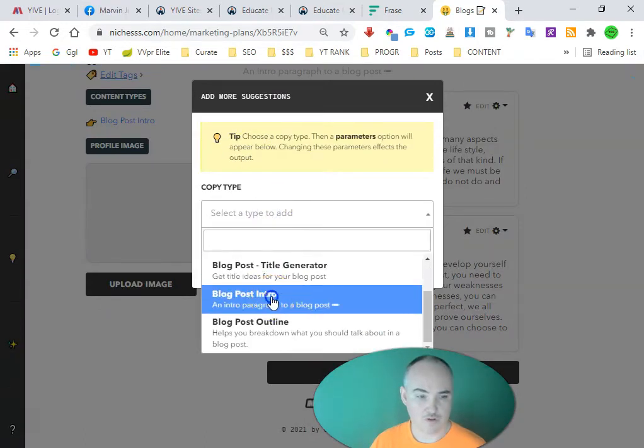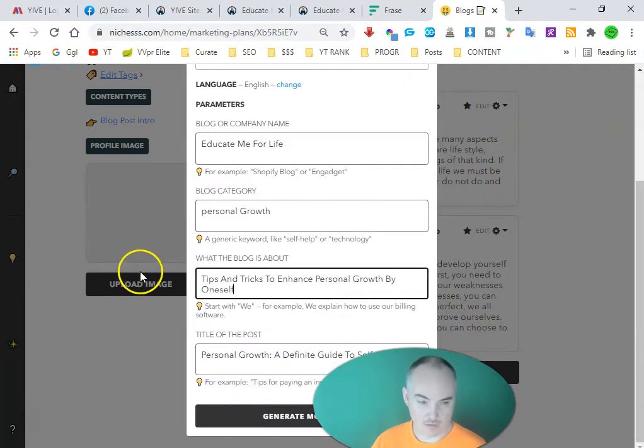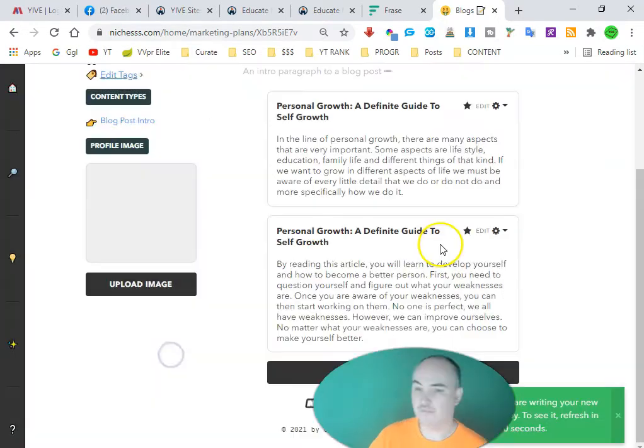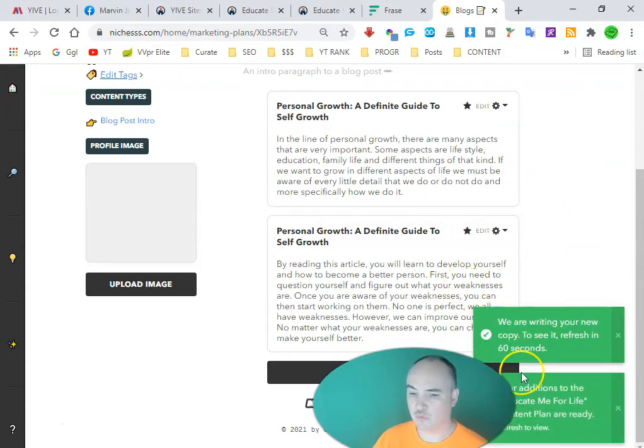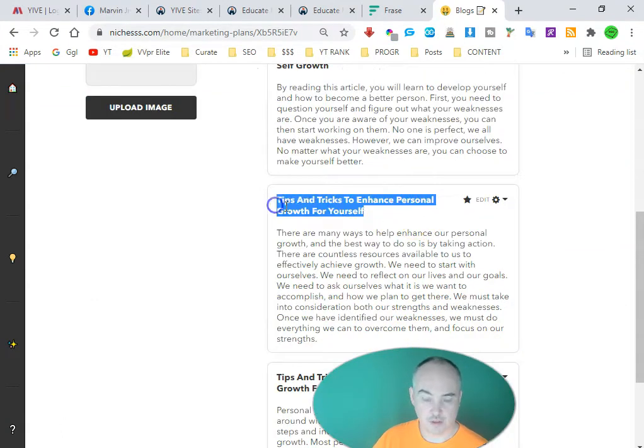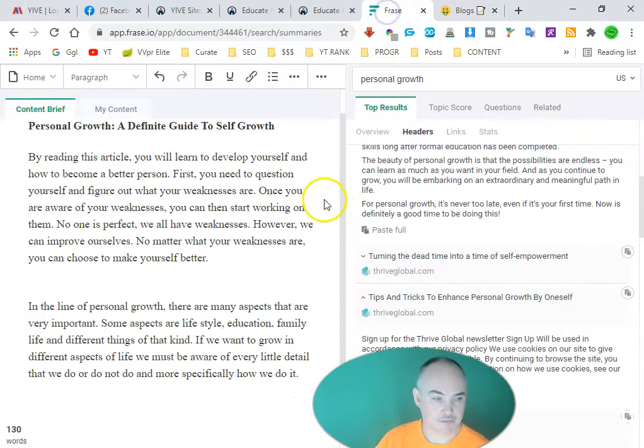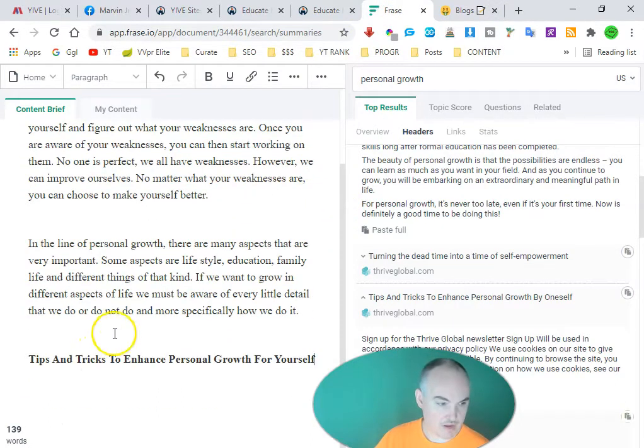Okay, and then we're going to do blog post intro. And then we're going to put our new one, tips and tricks to enhance personal growth. Okay, and then we'll just go ahead and put that here. Okay, again, it's going to take 15 to 20 seconds for it to generate. Once it's ready, we will be able to reload it to be able to get more. So then we're going to go ahead and copy our heading. Okay, we're going to put our heading down here.